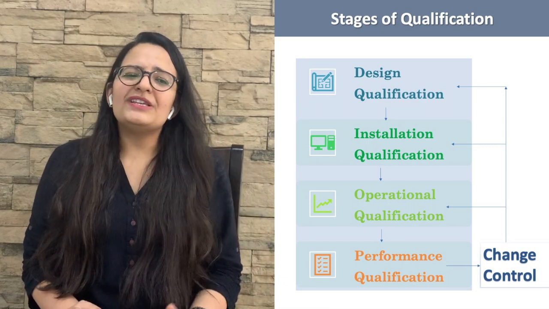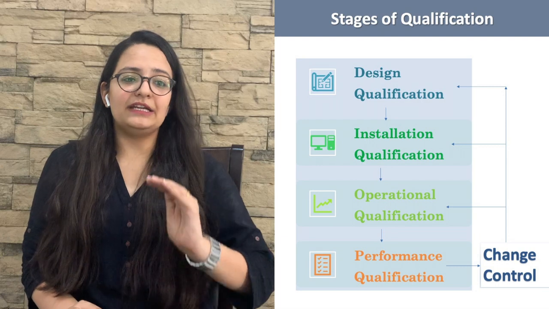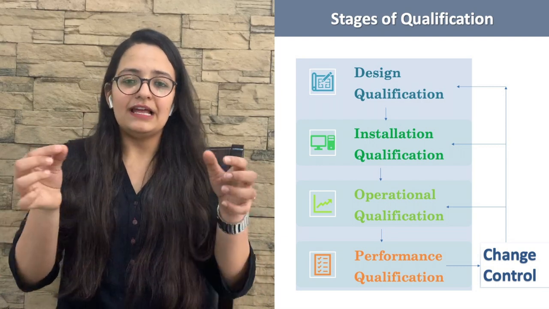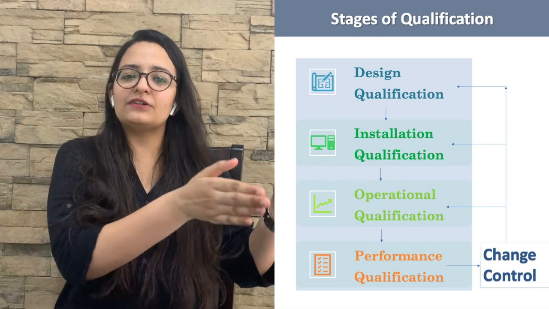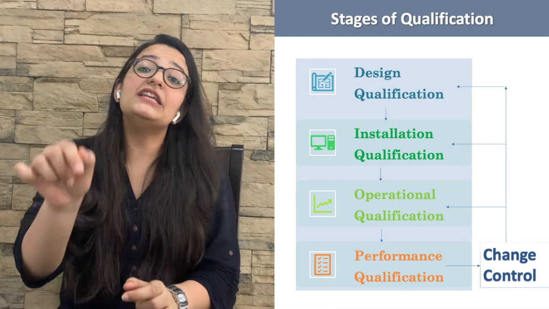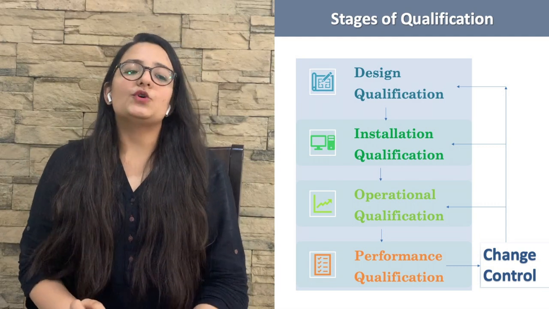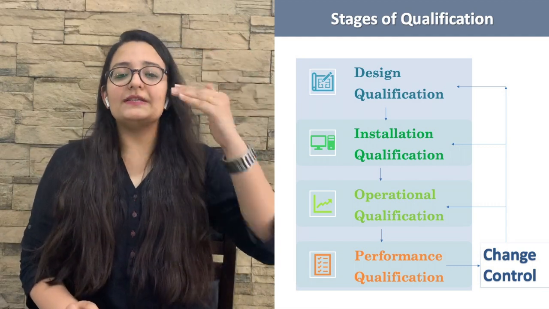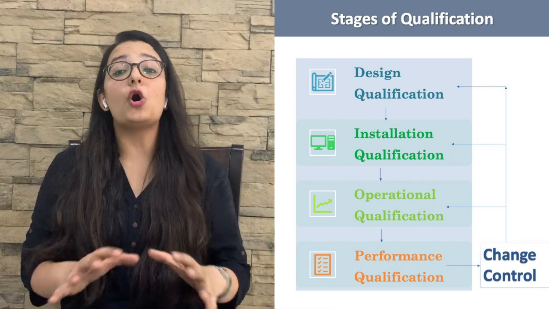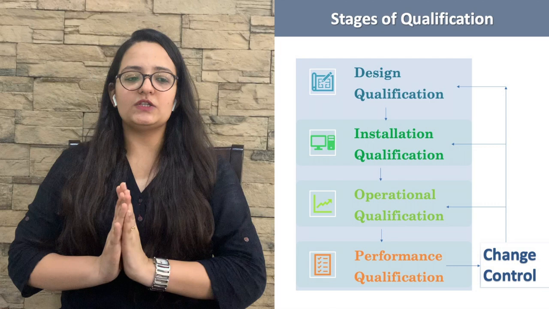Change control is used to control the changes made in the pharmaceutical industry. Any minor change, like one instrument being moved from one place to another, is reported in the change control procedure. So design qualification, installation qualification, operational qualification and performance qualification are all interconnected with the change control procedure.